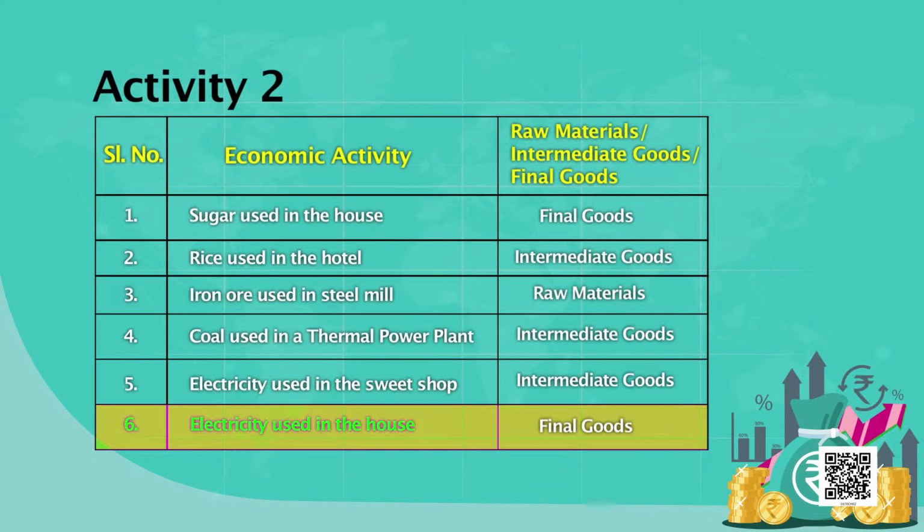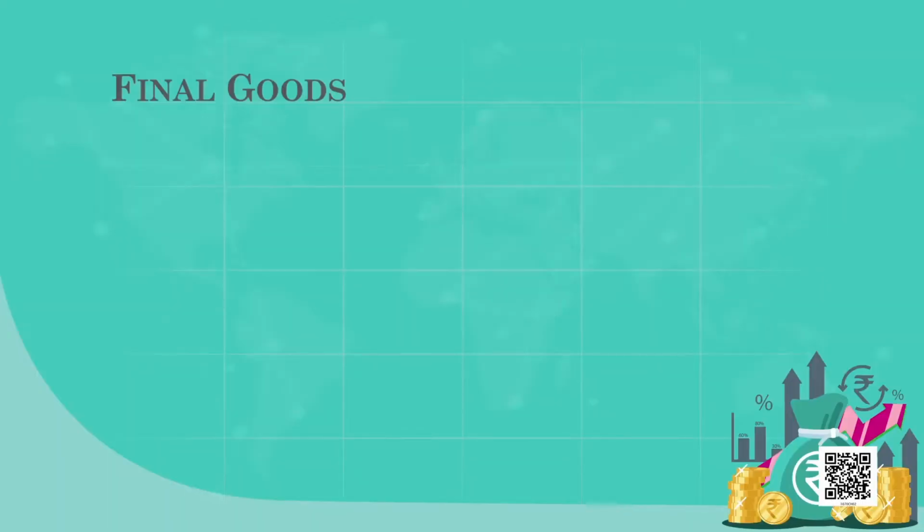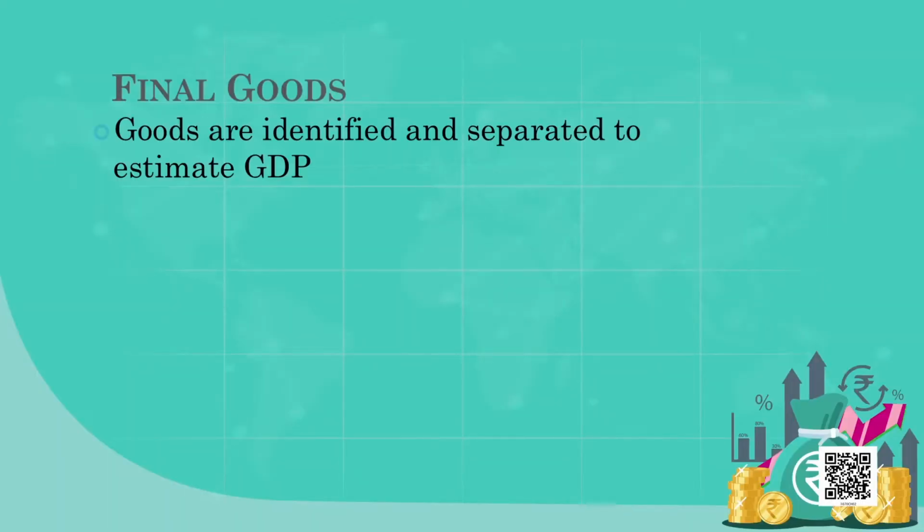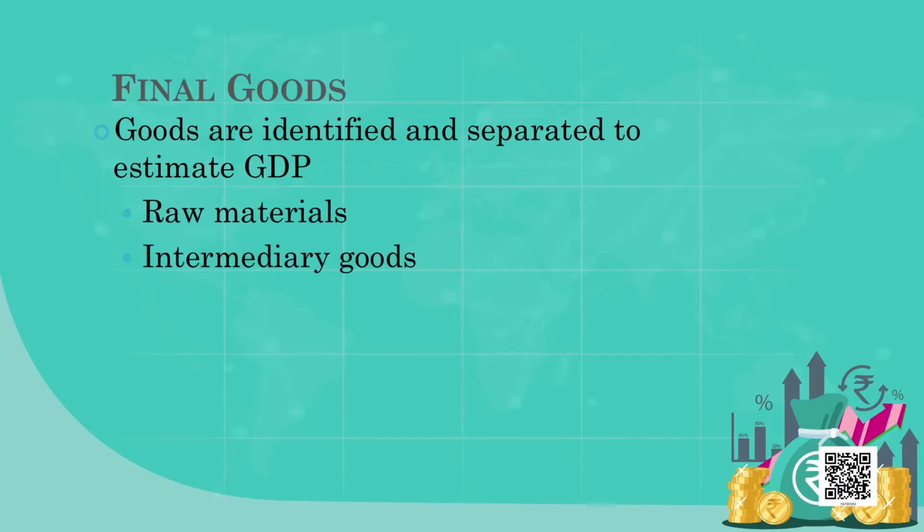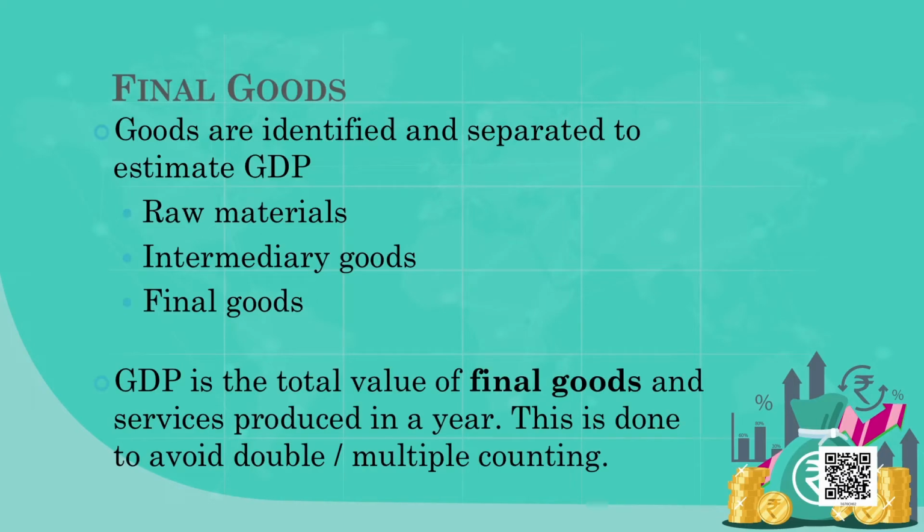So this is how you can classify the goods into 3, and then you can also look at how the value added method is used to arrive at the gross domestic product. Let me give you the definition again, because it is important that goods are identified and separated to estimate GDP. When you are estimating GDP, you have to determine whether it is a raw material, an intermediate good, or a final good. And GDP is the total value of final goods and services produced in a year.